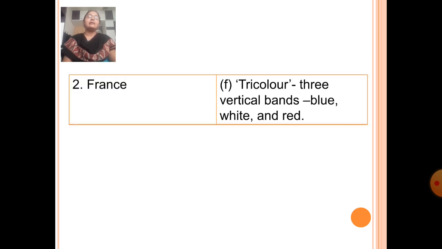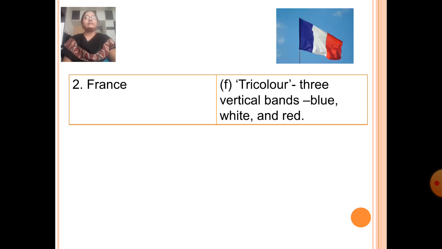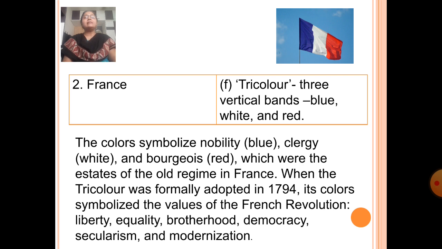Next country, France. The flag of France is tricolor, three vertical bands, blue, white and red, which is option F. The colors symbolize nobility, clergy and bourgeois, which were the estates of the old regime in France. When the tricolor was formally adopted in 1794, its colors symbolized the values of the French Revolution: liberty, equality, brotherhood, democracy, secularism, and modernization.